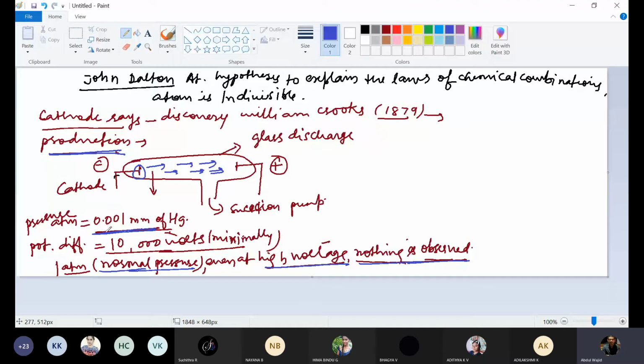But if pressure is 0.001 mm of Hg, then the gas emits light, and the color of the light depends upon the nature of the gas. Sir, here pressure is 0.001 mm means pressure will be high or low, sir?